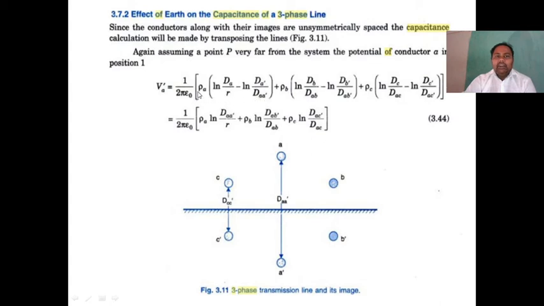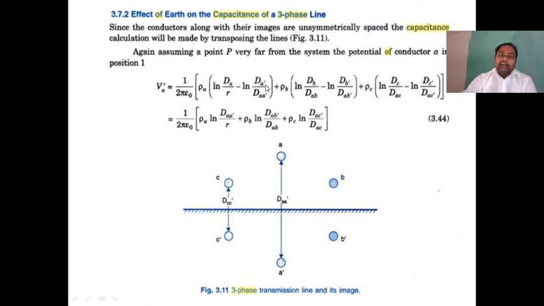So why have we taken rho A as common? This belongs to rho A, this belongs to rho A dash. So rho A is equal to rho A dash because both belong to the same phase. So we write the equation directly. In the previous case we wrote an equation before this one, so there is no need to write that equation. 1 by 2 pi epsilon naught, take rho A as common, log dA by R, where conductor A is the reference, minus log dA dash by dA dash.